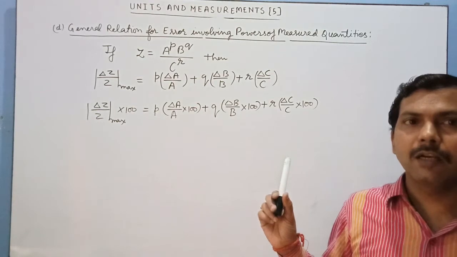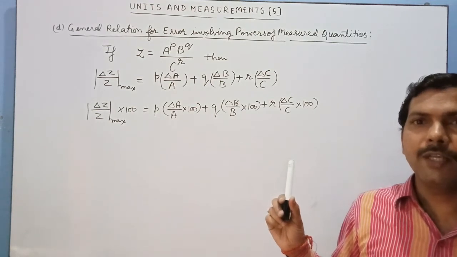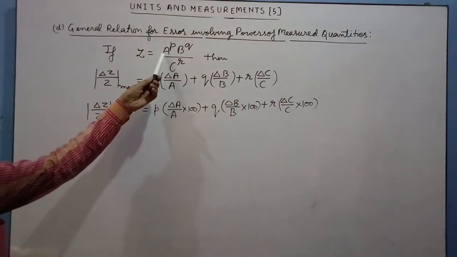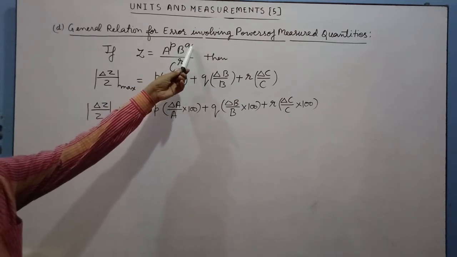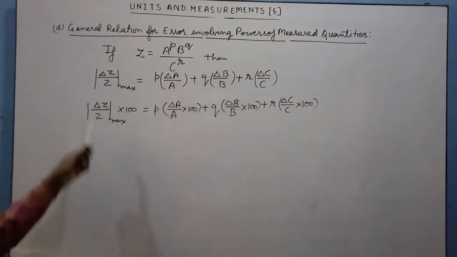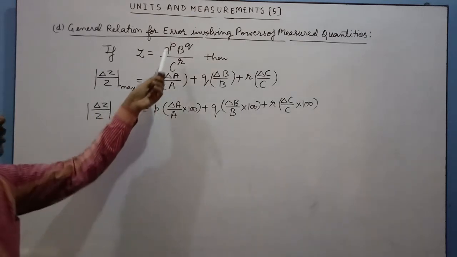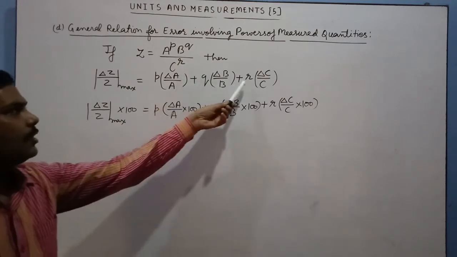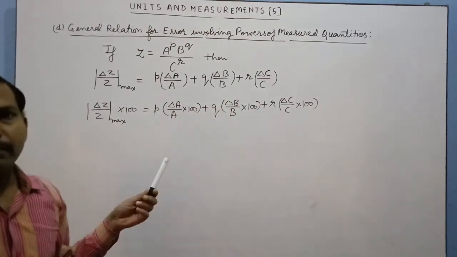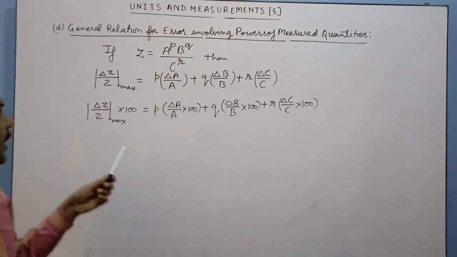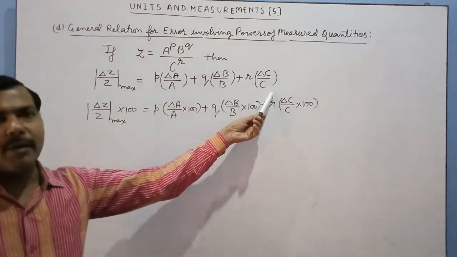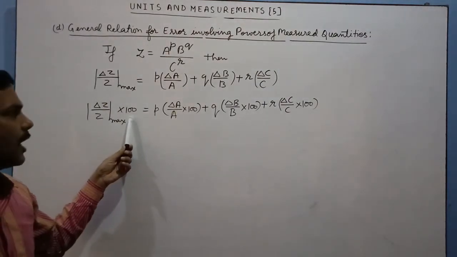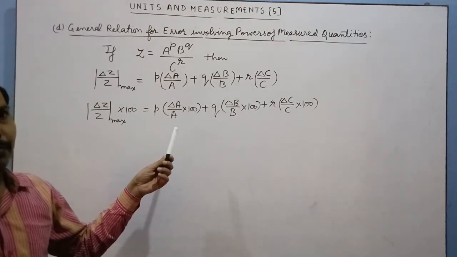Next is general relation for errors involved in powers of measured quantities. If z is equal to a^p b^q c^r, then in that case we may directly write (Δz/z)max is equal to p Δa/a + q Δb/b + r Δc/c. If maximum percentage error is required, then this equation is multiplied by 100 on both the sides to get (Δz/z)max × 100 as maximum percentage error.